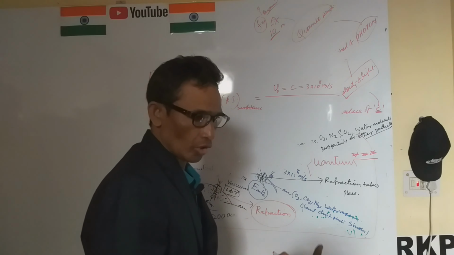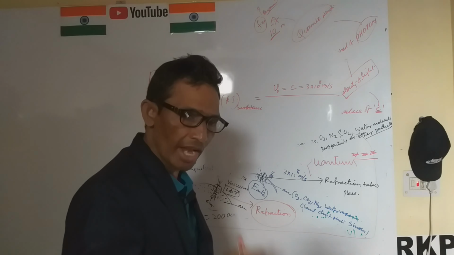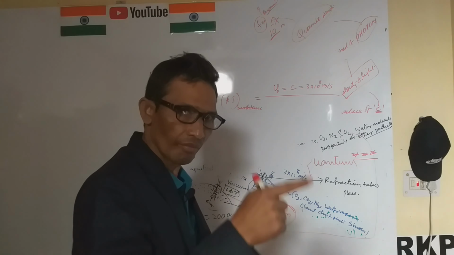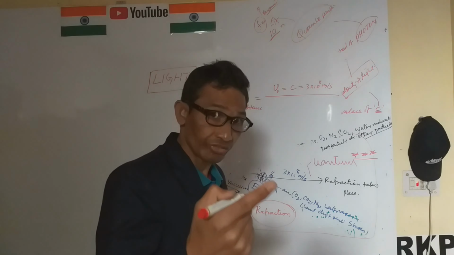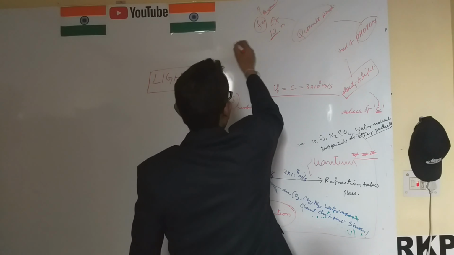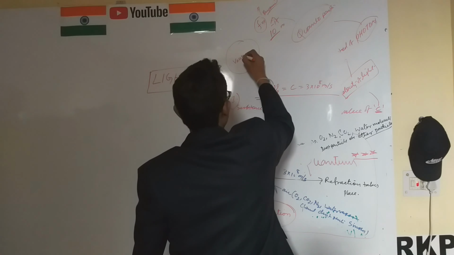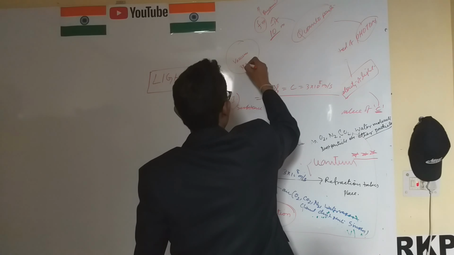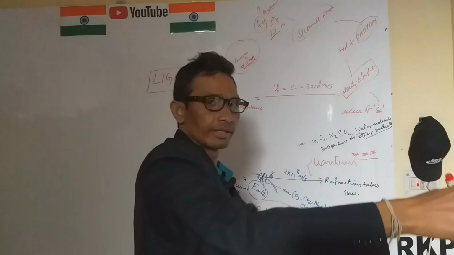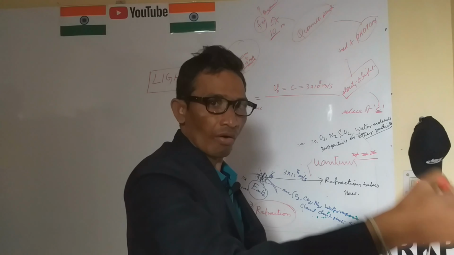And the velocity through any medium except vacuum is lower. Vacuum is the greatest: 3 into 10 to the power 8 meter per second is the greatest speed of light in any medium.